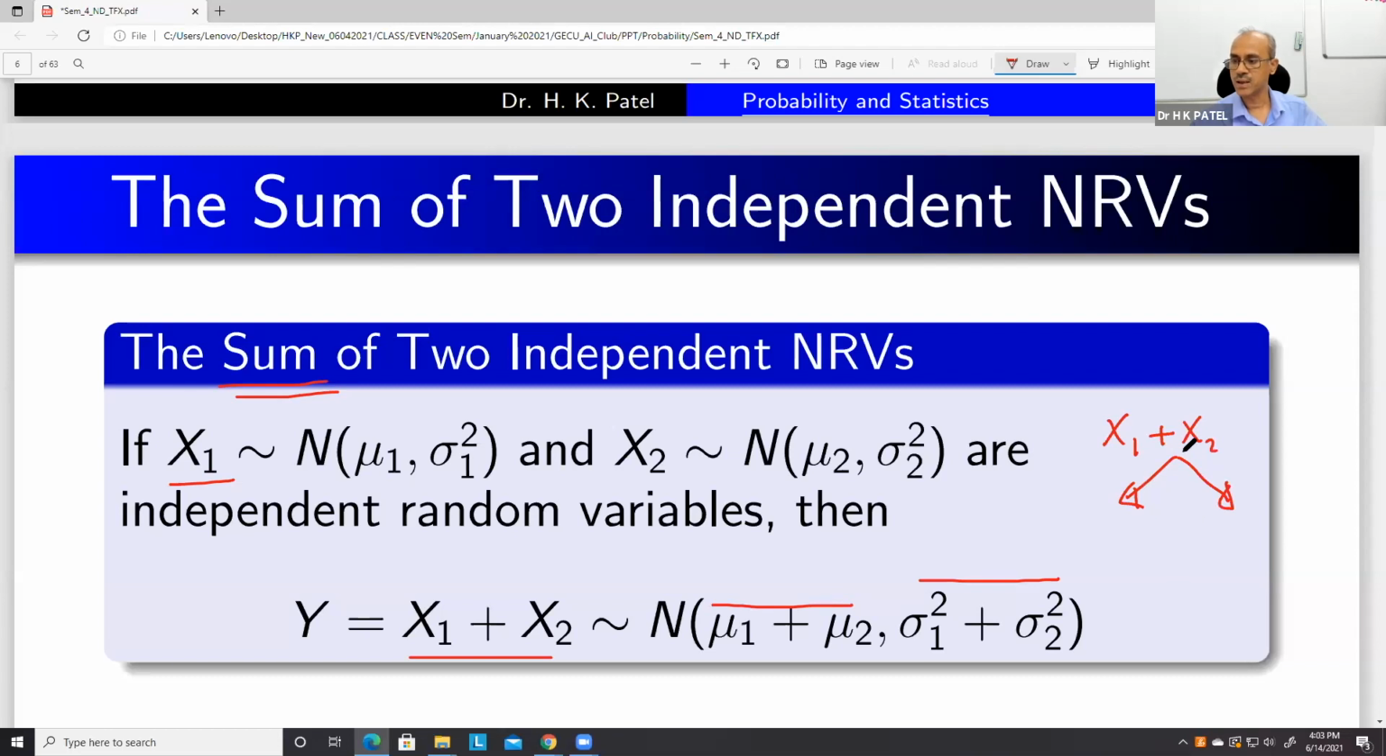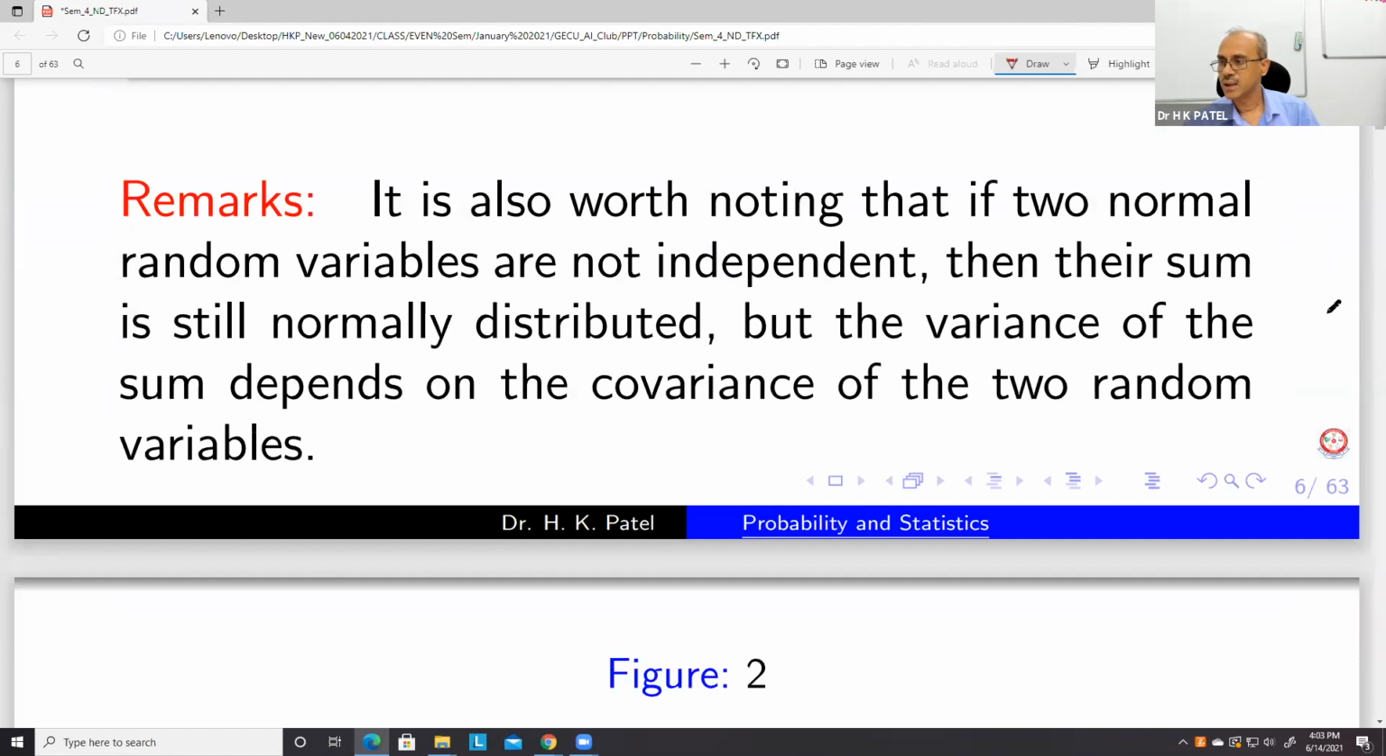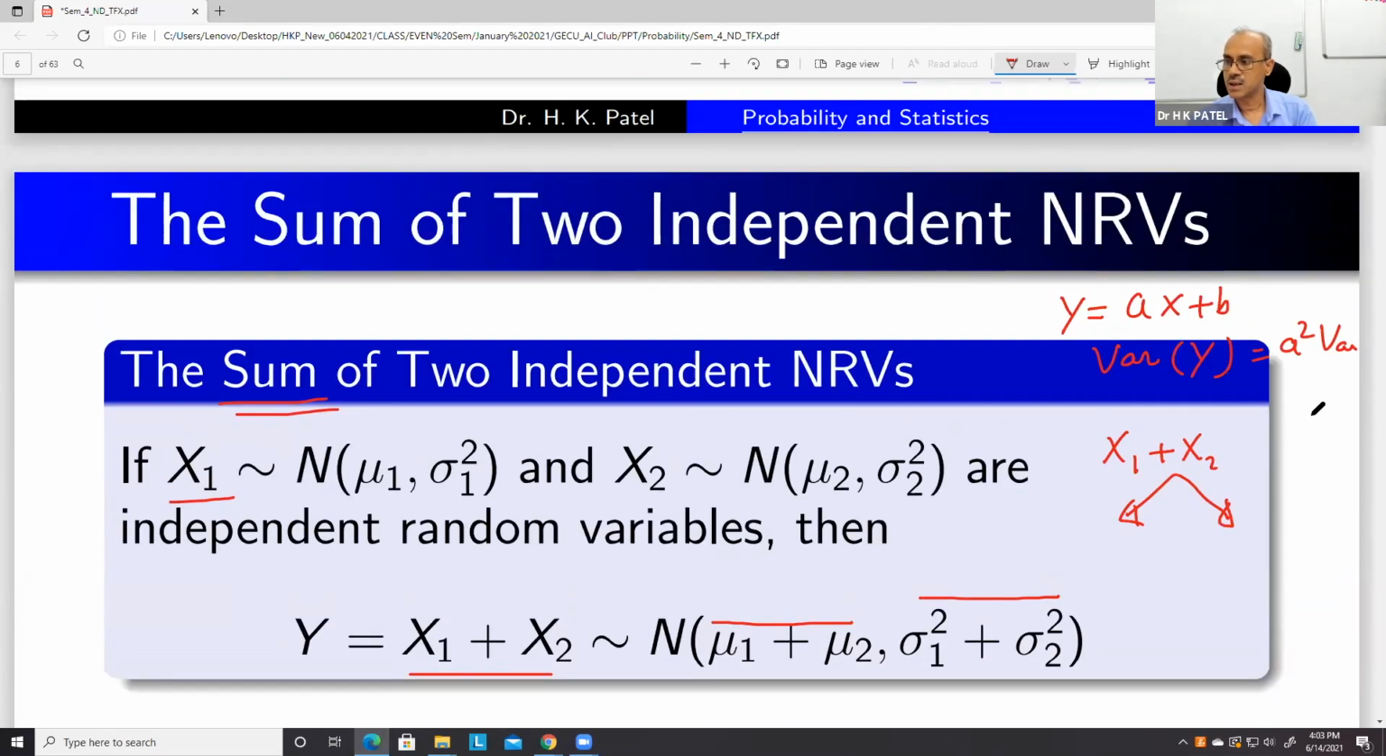And in case of variance, we know that, for example, if y is equal to ax plus b, then the variance of y is equal to a square times the variance of x.